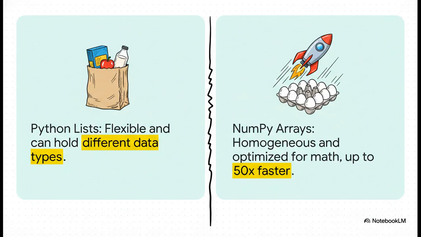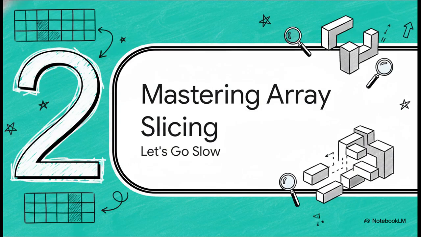This strict, uniform structure is its superpower. Because everything's the same and packed neatly together in memory, NumPy can blast through math operations on the whole array at once. We're talking up to 50 times faster. For the massive data sets in AI, that kind of speed isn't just nice to have, it is an absolute necessity.